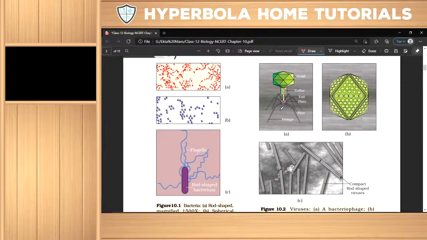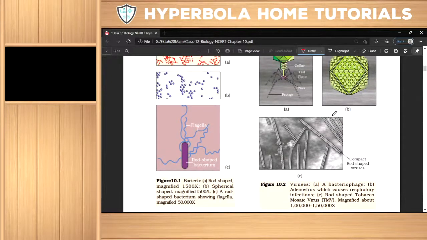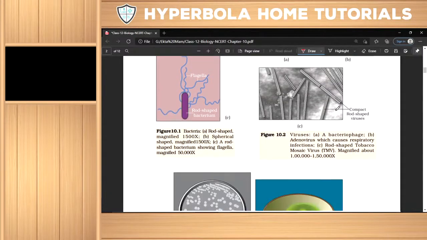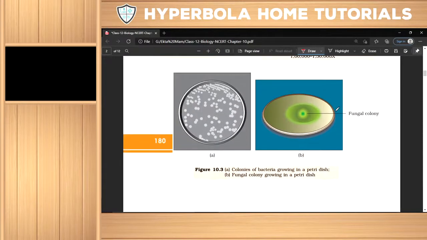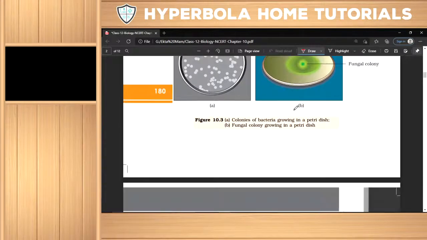Viruses, bacteriophage virus, these are pathogens. This is a bacterial phage virus. This is a respiratory infection virus, and this is a tobacco mosaic virus. And this is how a bacterial colony is formed. Okay, this is a bacterial colony. This is a fungal colony.